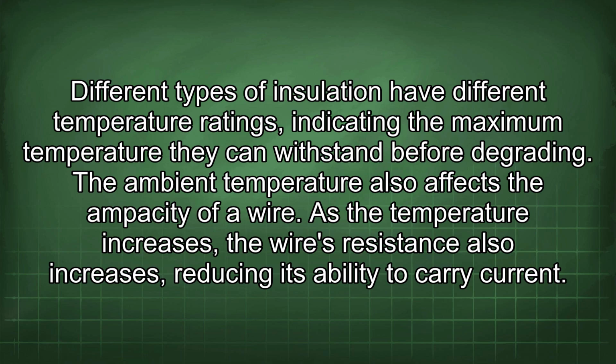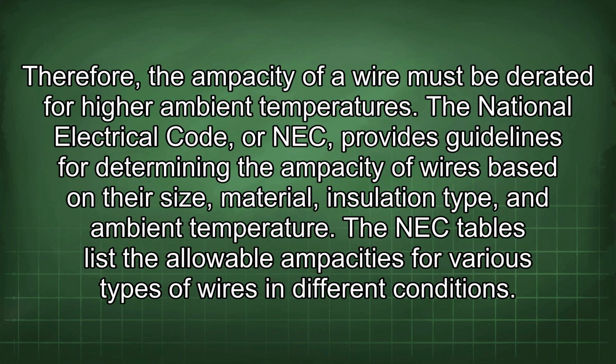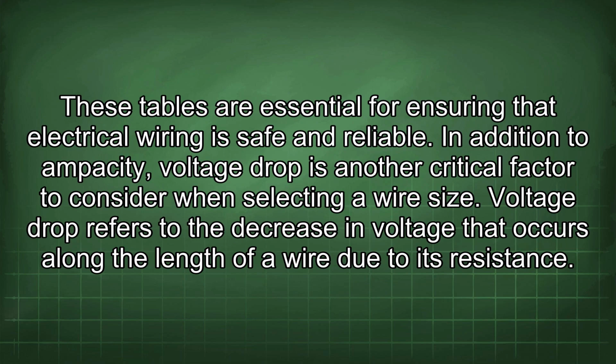The ambient temperature also affects the ampacity of a wire. As the temperature increases, the wire's resistance also increases, reducing its ability to carry current. Therefore, the ampacity of a wire must be derated for higher ambient temperatures. The National Electrical Code, or NEC, provides guidelines for determining the ampacity of wires based on their size, material, insulation type, and ambient temperature. The NEC tables list the allowable ampacities for various types of wires in different conditions. These tables are essential for ensuring that electrical wiring is safe and reliable.